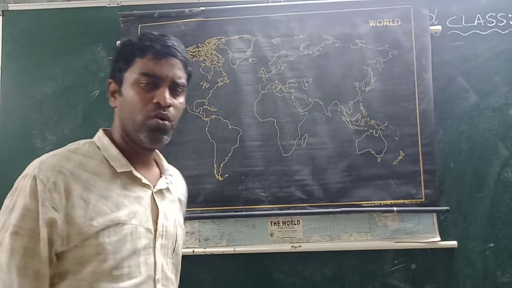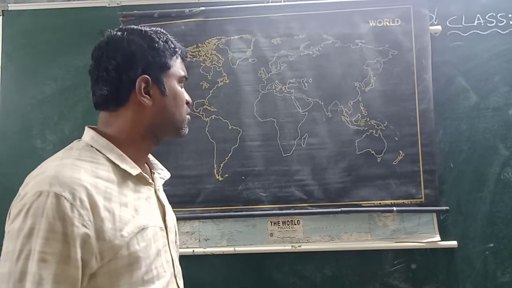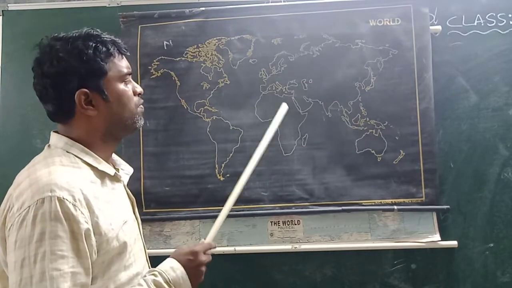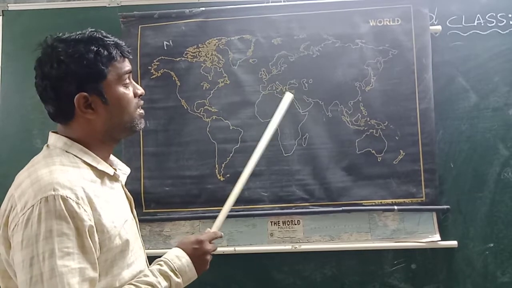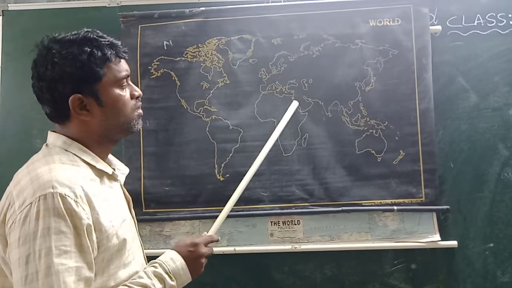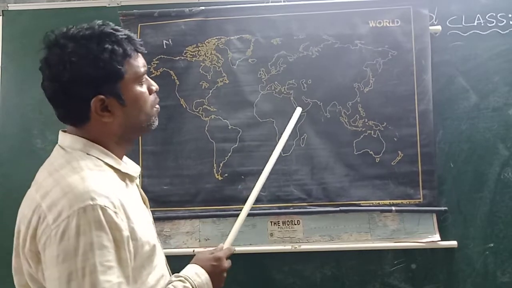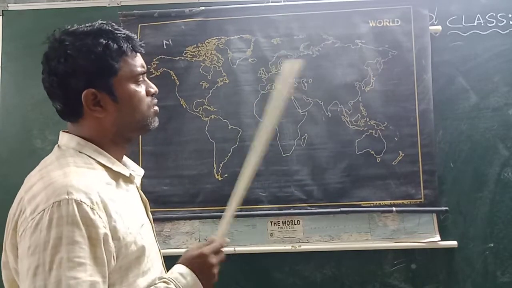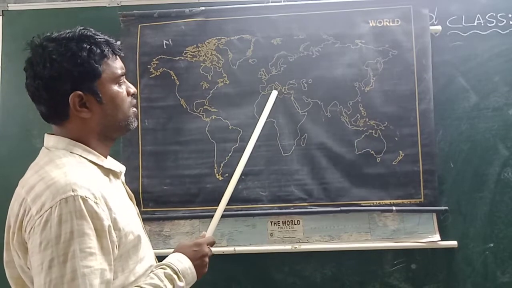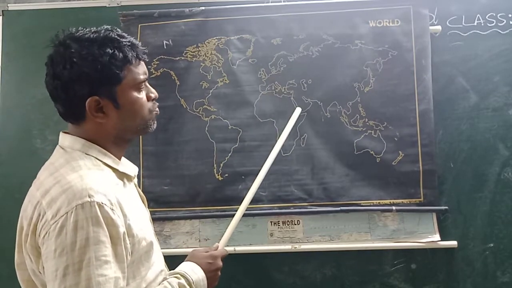Now we are going to show you the important seas. The first one, on the top of Africa, the Mediterranean Sea. East side of Africa, the Red Sea. Black Sea and Caspian Sea, these seas also we can remember.